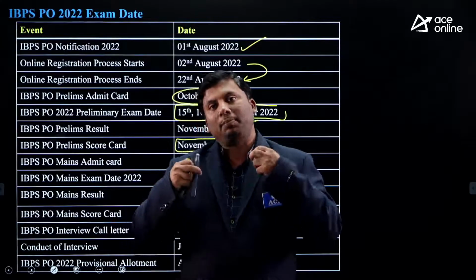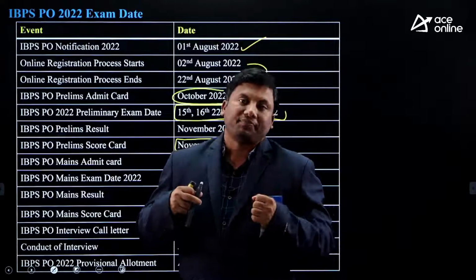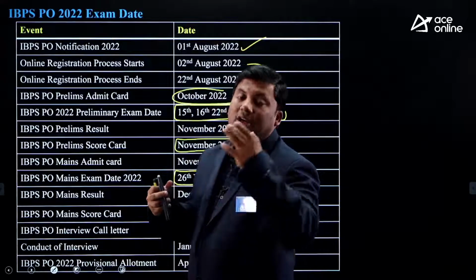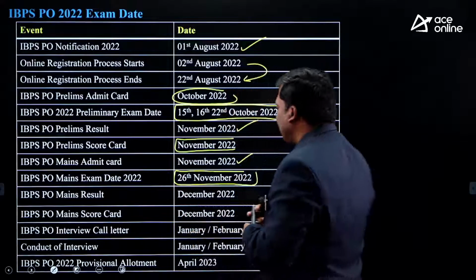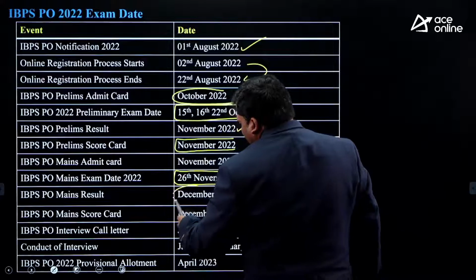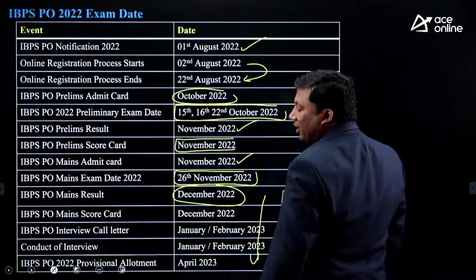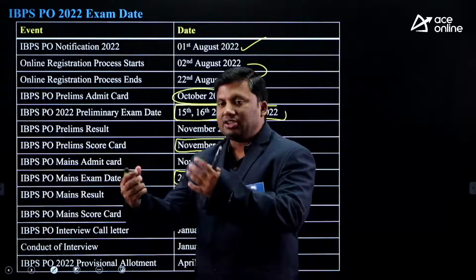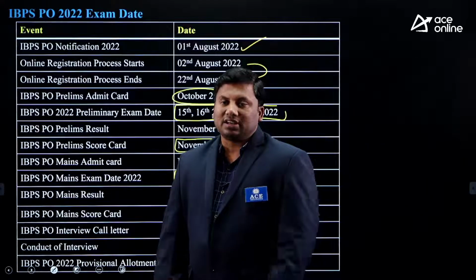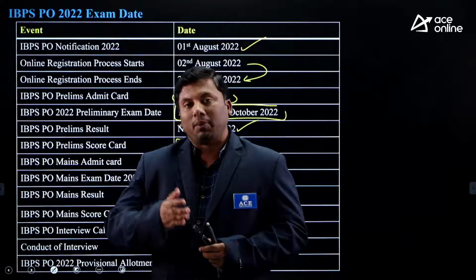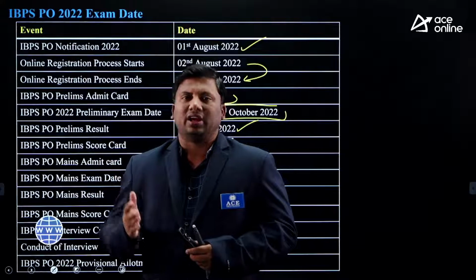That means the preparation you are making is not only useful for the IBPS PO examination, but also for every other examination. Results will come in December. By April next year, you will get an allotment as a probationary officer. That means your dream of becoming a probationary officer will probably take around 1 year of journey.